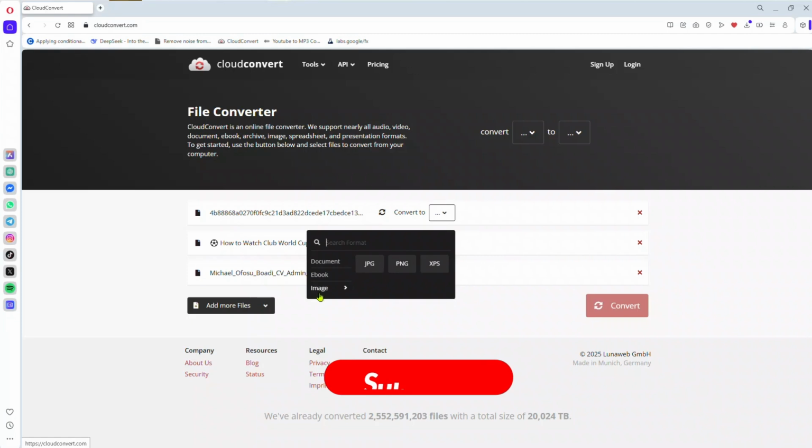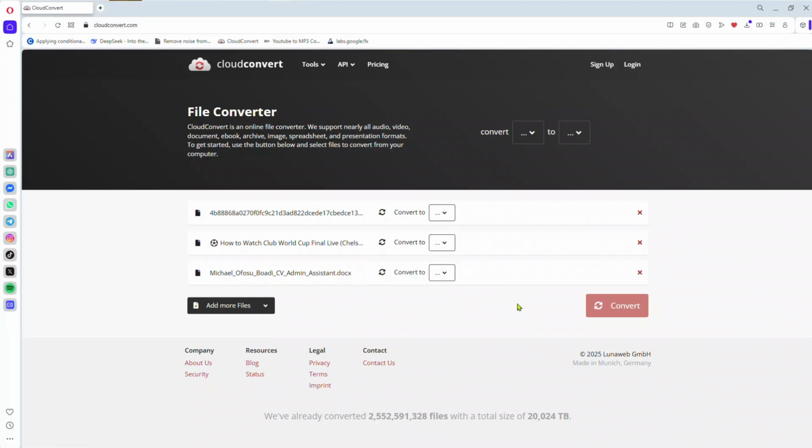And I can also convert the PDF or the Word document file into an image too, a single image. That's it on how you can convert your files to different formats on the internet without signing up or even getting any premium version.